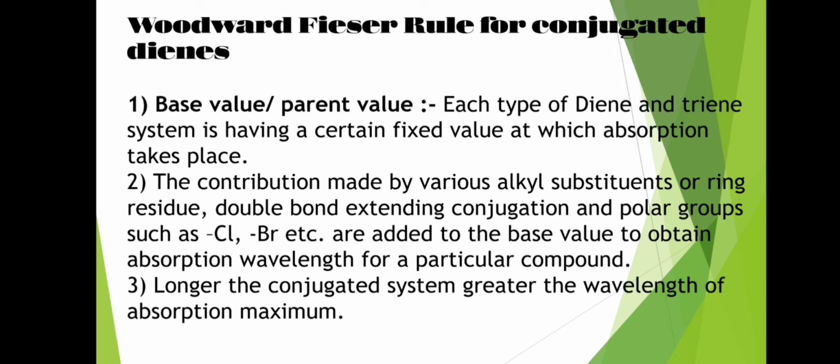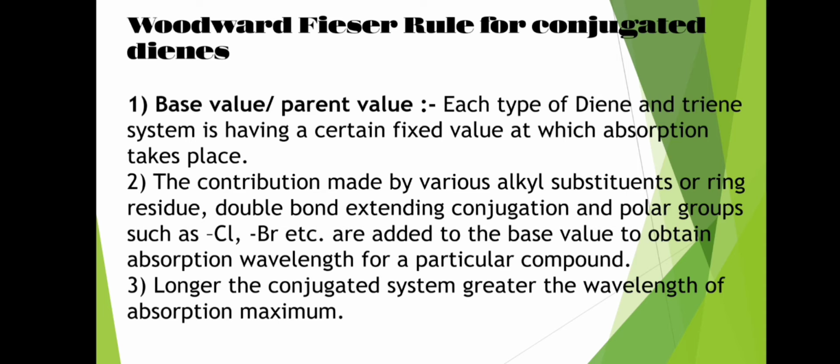Then we have to discuss the Woodward-Fisher rule for conjugated dienes. So first of all, what is a conjugated diene? An organic compound containing two or more double bonds, each separated from the other by a single bond, is called a conjugated diene. Then the parent value and base value. Each type of diene and triene system has a certain fixed value at which absorption takes place, called the base value or parent value.